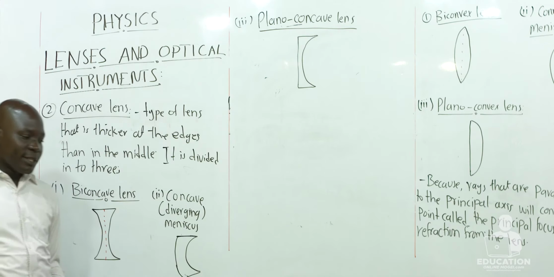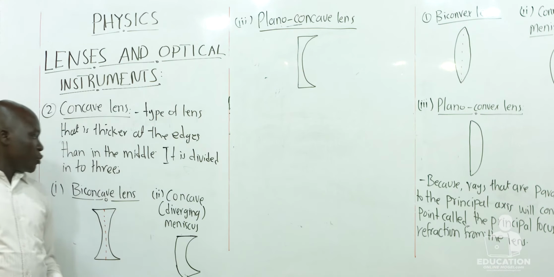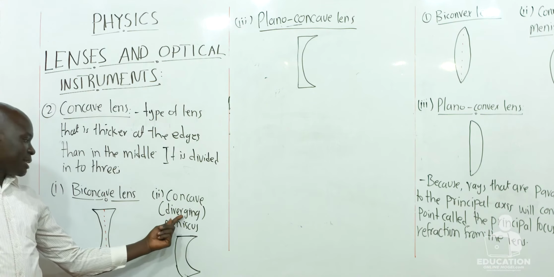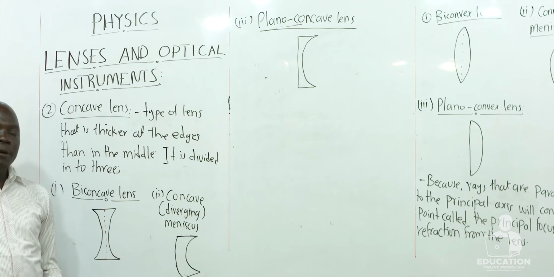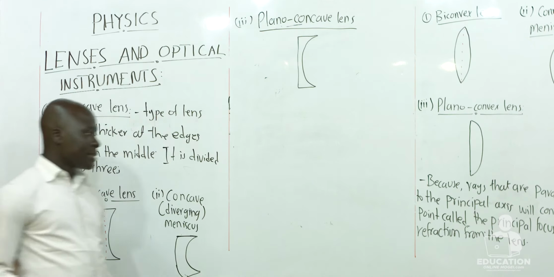Now, as we said, the concave lens is also called the diverging lens. Why do we call concave lens a diverging lens?